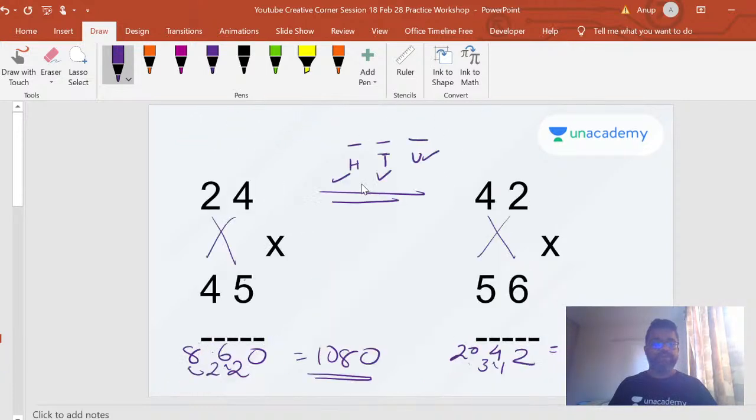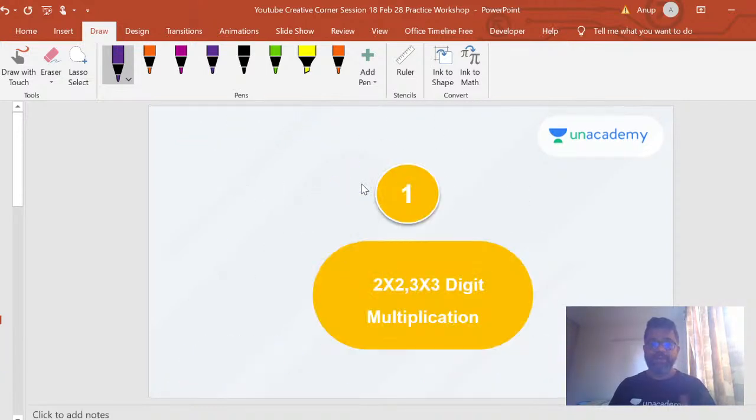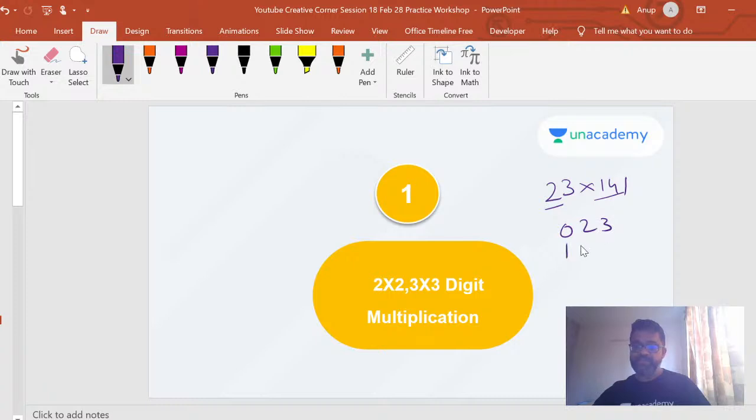Okay, so that was quickly on 2 by 2 digit and 3 by 3 digit multiplication. Now remember, when you do multiplication, if you're multiplying 23 into 141, you can consider 23 as 3 digits as well, right? Because you can always write it as 023 into 141. That's a 0, it makes it all easier to do the calculation. You can still perform the same operations that we did before for 3 digit multiplication.